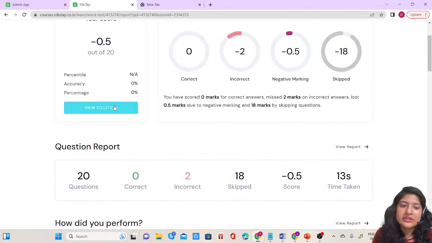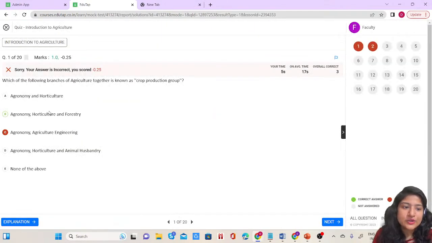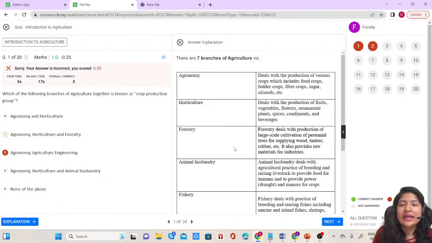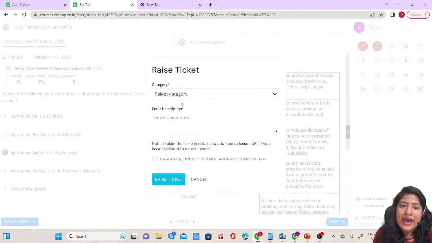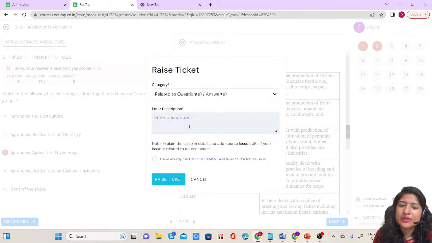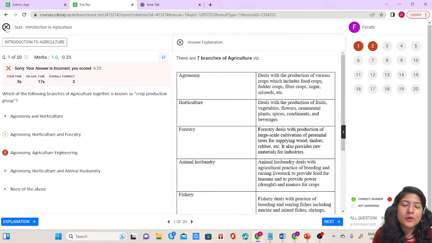After that you can go to view solution, and if you click on the bottom left hand side, you can see the explanation. Everything is present in a detailed manner. If you feel you could not understand the explanation, or something is wrong with the question or the explanation, look at this flag and just click on it. You can raise a ticket query here, be it a spelling mistake or another issue, such as direction not visible, or something related to the question answer. You can ask your question here and raise the ticket, and your query will be resolved there also. You are going to get all these things.